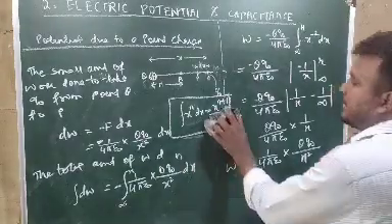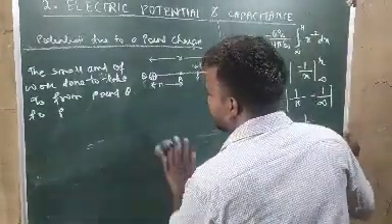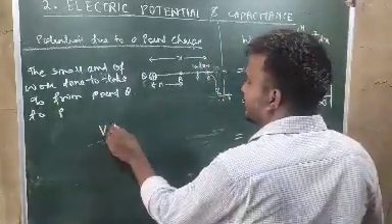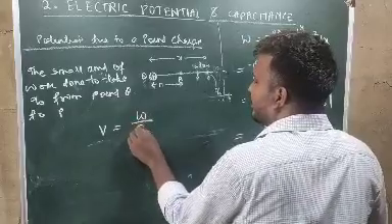So already we have seen that potential V is equal to work done per